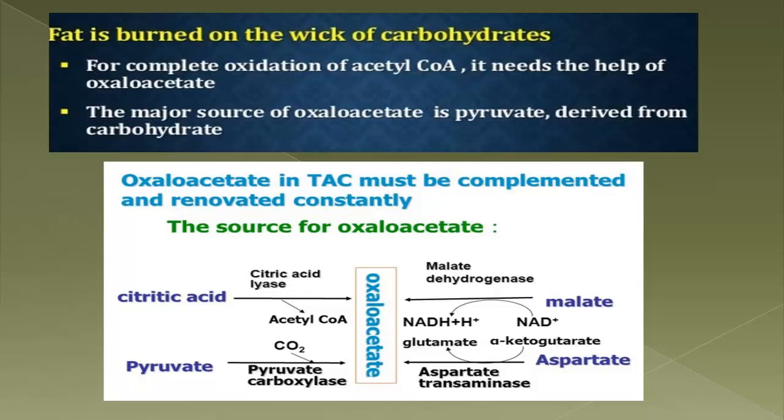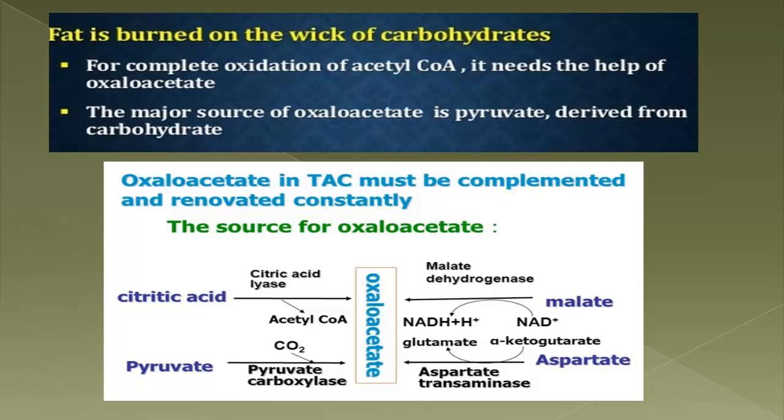Let me explain it. The fats or fatty acids give rise to acetyl CoA. This acetyl CoA is completely oxidized in the TCA cycle. Now remember, in the first step of the TCA cycle, acetyl CoA condenses with oxaloacetate to form citrate. Now what are the sources of this oxaloacetate? The main source of the oxaloacetate is pyruvate.